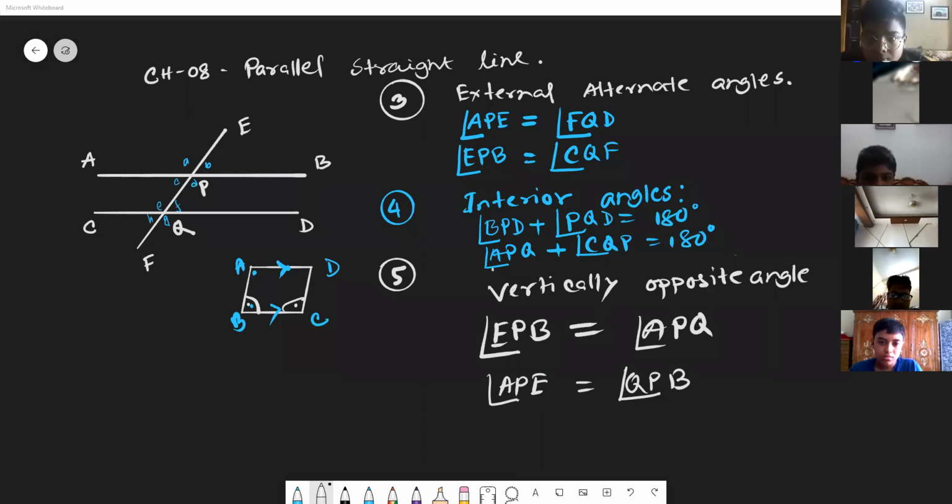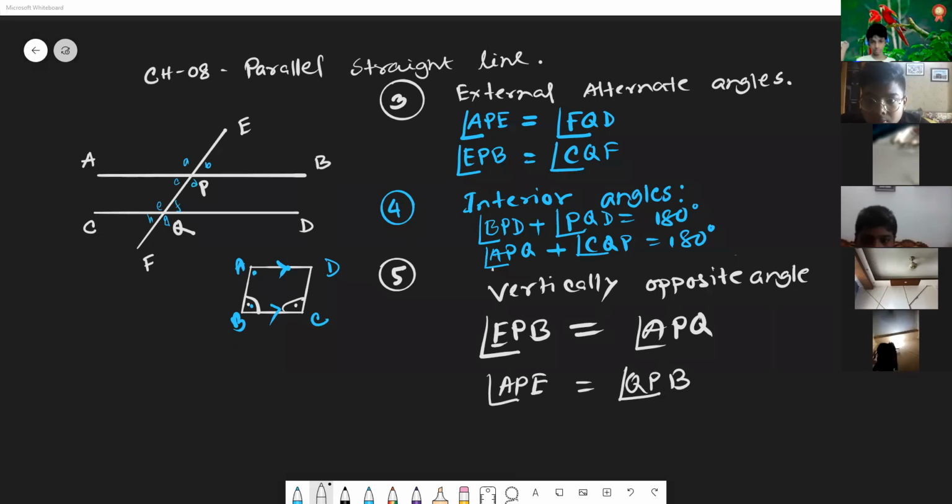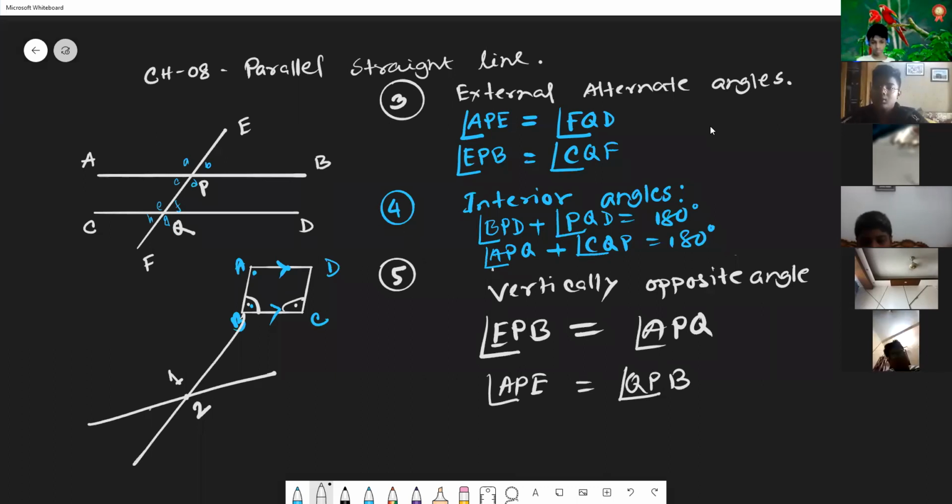Number 5. Now everyone, students, please mute yourself. That was vertically opposite angle. First draw a line or ray, and then draw another line. Now there is a vertex. There are total 4 angles. This is angle 1. This is angle 2. So 1 is the opposite of 2.